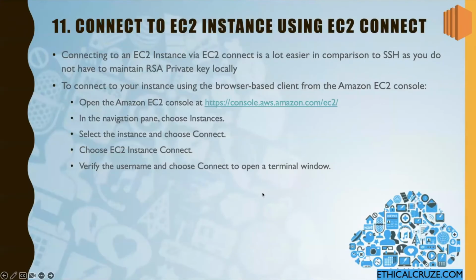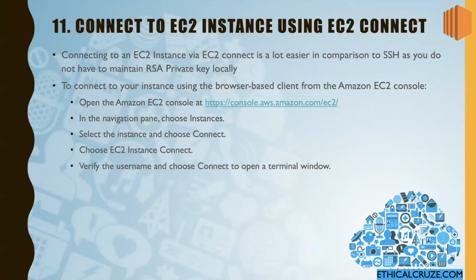Now, this is the second way to connect to an EC2 instance, using EC2 Connect. Connecting to an EC2 instance by EC2 Connect is a lot easier in comparison to SSH, as we do not have to maintain any RSA private key locally. As you saw in the last section, when we did an SSH connection through a local terminal, we had to change the permissions, and we have to maintain a local private key file, which enables us to connect to the EC2 instance.